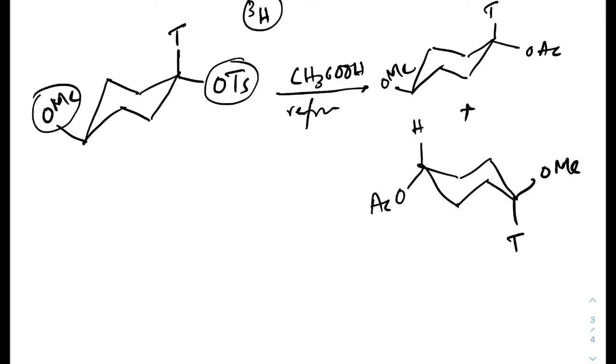Have you noticed the difference? Here OMe and tosyl group are in 1,4 position, but there OMe and tosyl group are in 1,1 position.